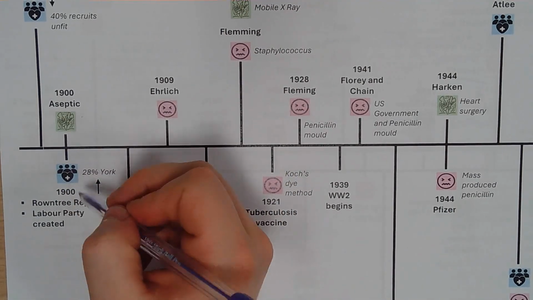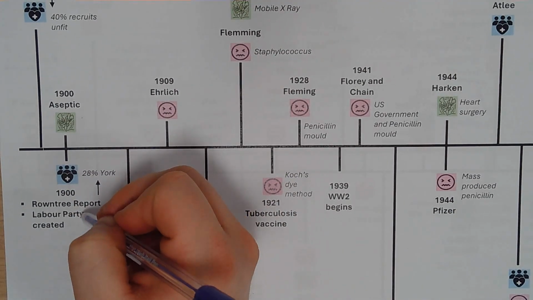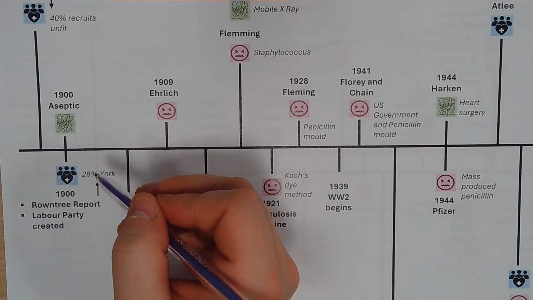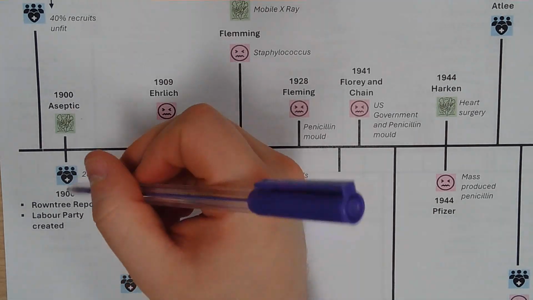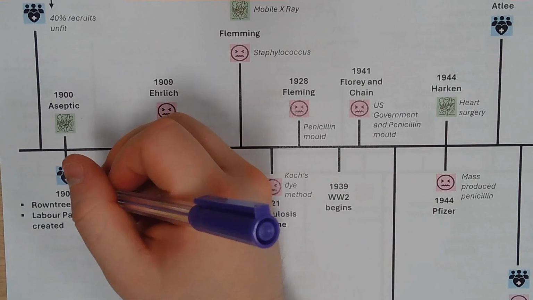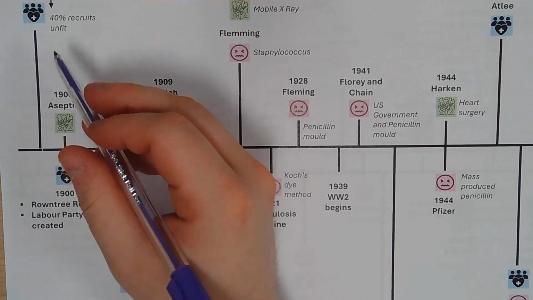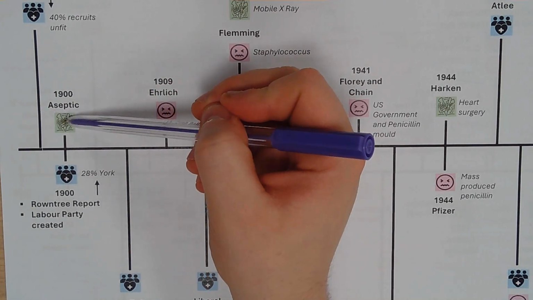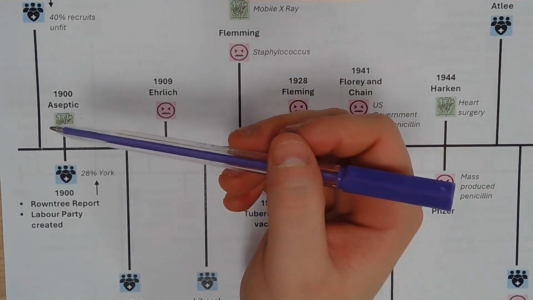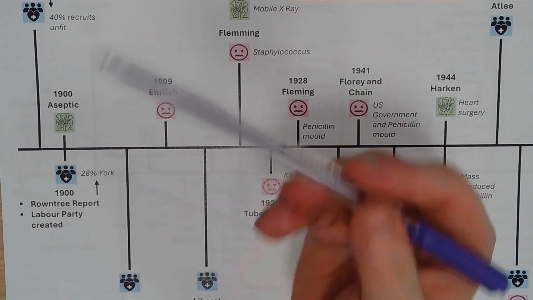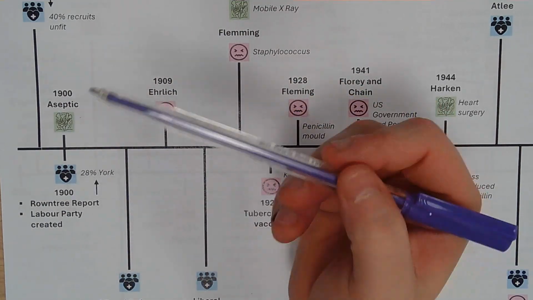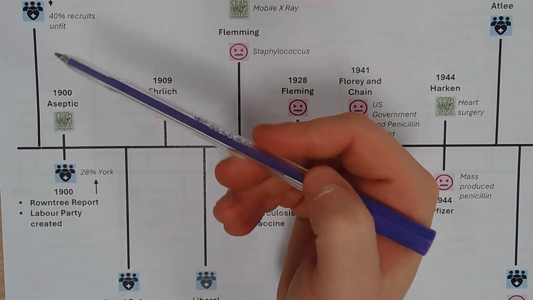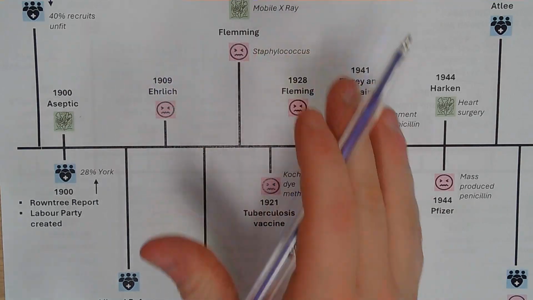And as a result of this, the Labour Party was created. The Labour Party promised to work for working people, make things better for working people, make things healthier. At the same time as this was going on, we have aseptic surgery created, which I mentioned in the last screencast. The idea that everything should be sterilised in surgery, not just the wound. So it's an adaptation of Lister's antiseptics.